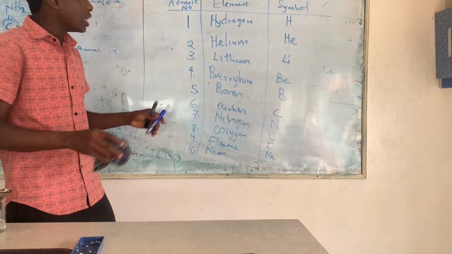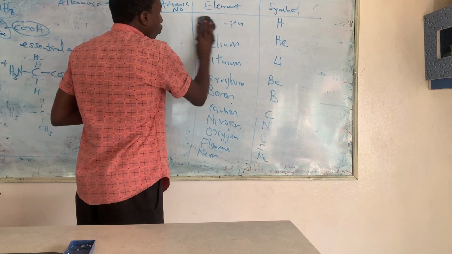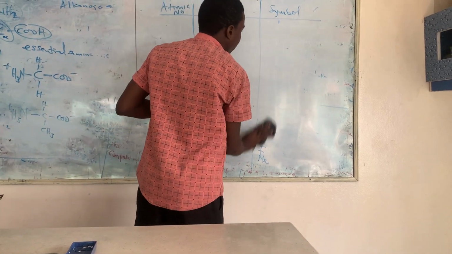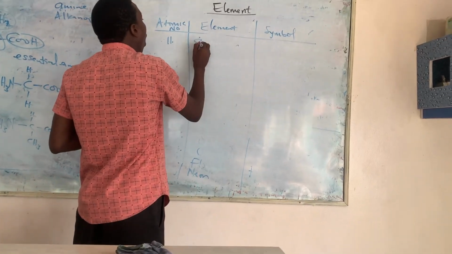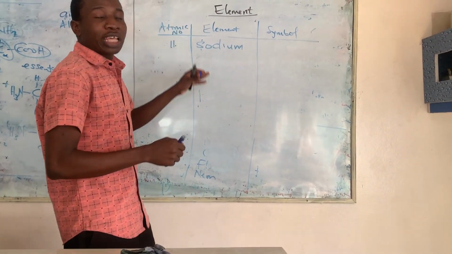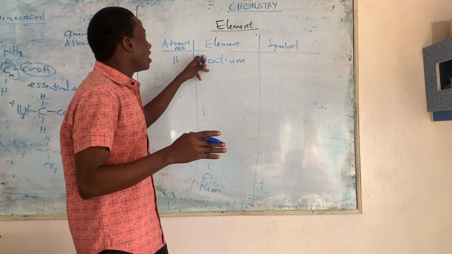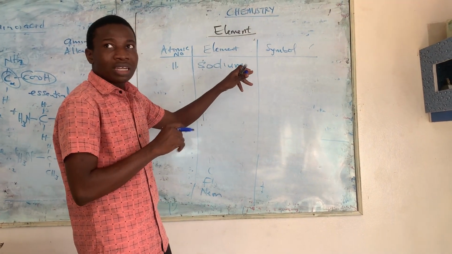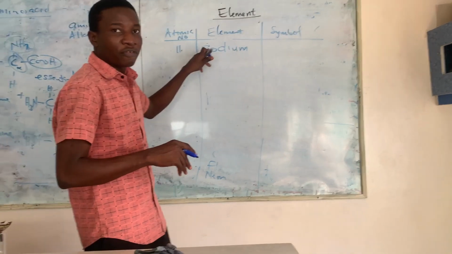Now moving to the 11 to 20. So number 11 is sodium. Normally, you see that out of all those elements, the letter that starts them is their symbol. But in the case of sodium, it's different.